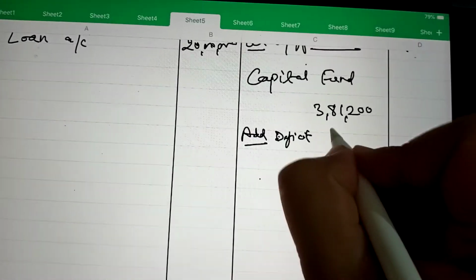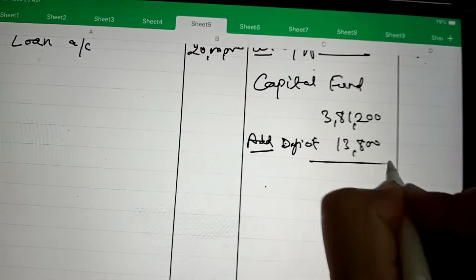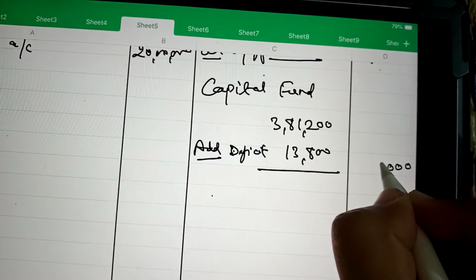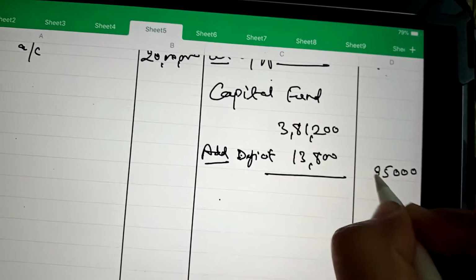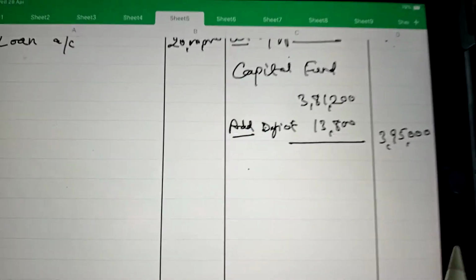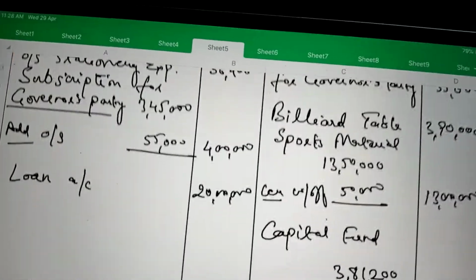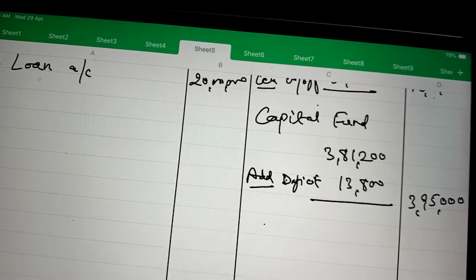And the deficit is 13,800, and the total is 3,95,000. So now we can total our current year's balance sheet, and the total of both sides should be the same.